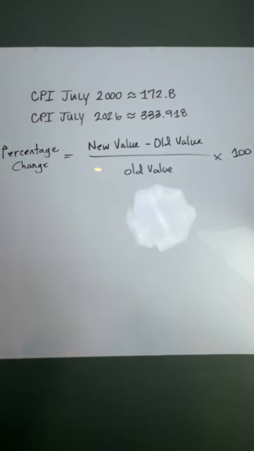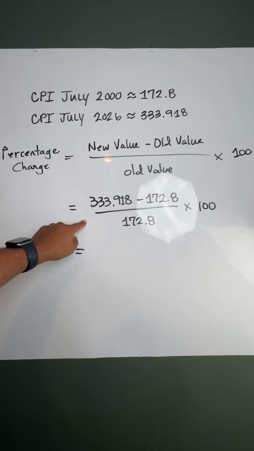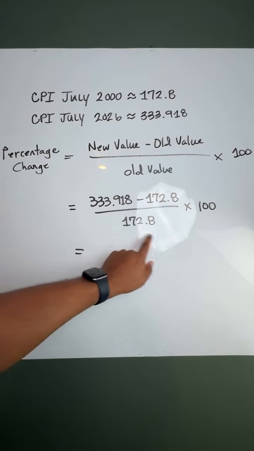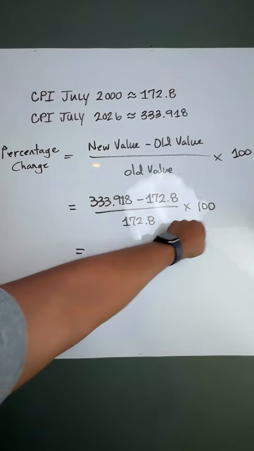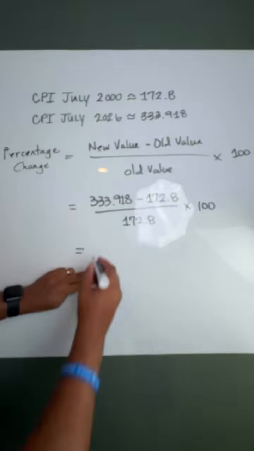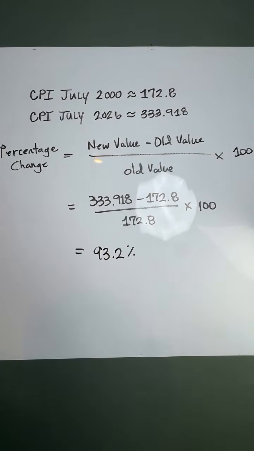Okay, so let's input our numbers into the system. I would read this as 333.9 minus 172.8, divided by 172.8, times 100. For time's sake, that is 93.2%. Let me tell you what that means. It means that the consumer price index level is roughly 93% higher than it was in 2000.